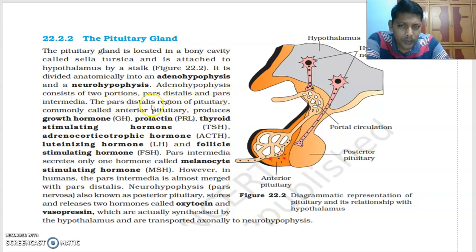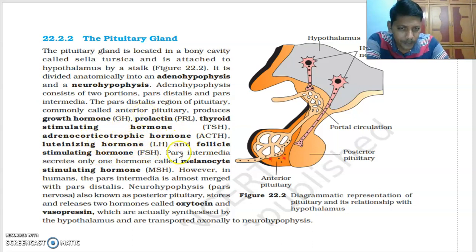Pars distalis region of the pituitary, commonly called anterior pituitary, produces growth hormone or somatotrophin, prolactin or lactogenic hormone, thyroid stimulating hormone or thyrotrophin, adrenocorticotropic hormone, luteinizing hormone (in males called interstitial cell stimulating hormone), and follicle stimulating hormone. These all hormones are produced by the anterior pituitary.